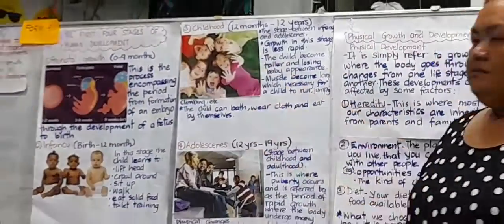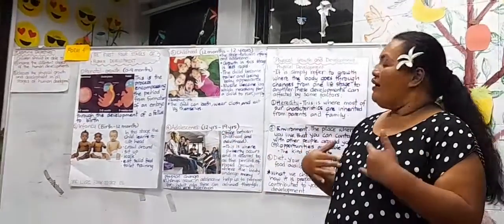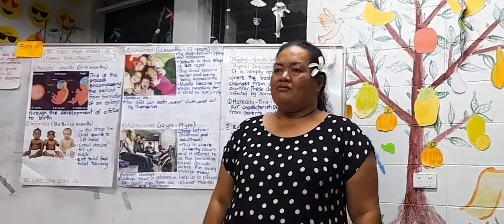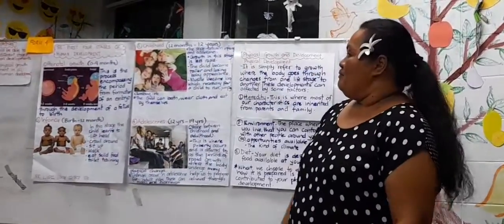In this stage, the child can bathe, wear their own clothes, and eat by themselves. It's different from the first stage.